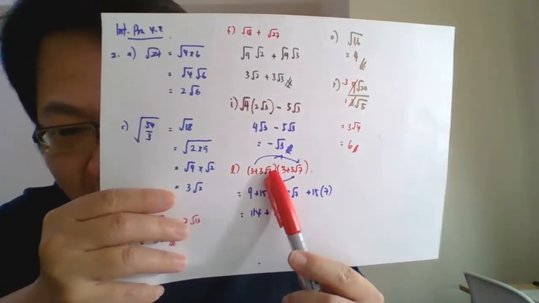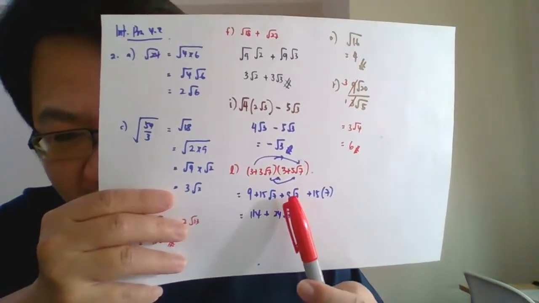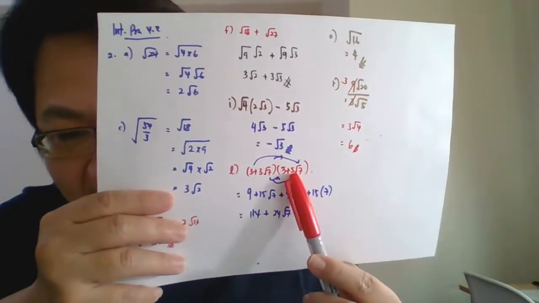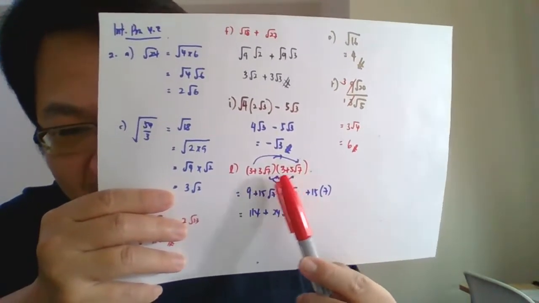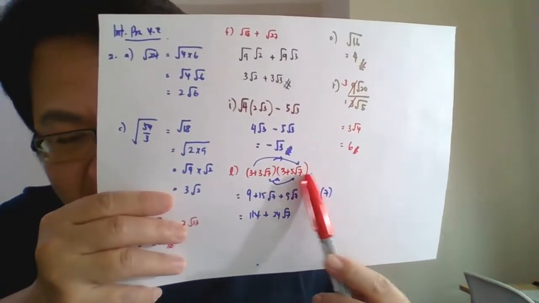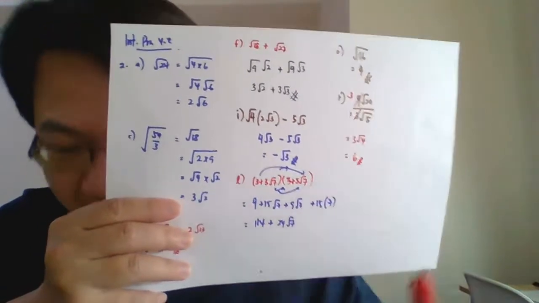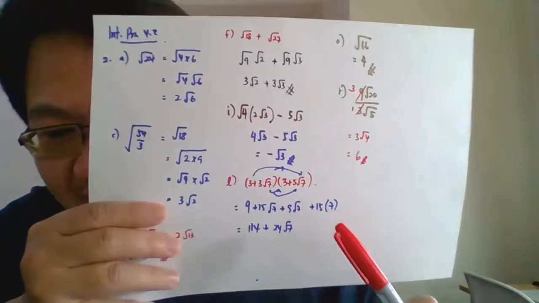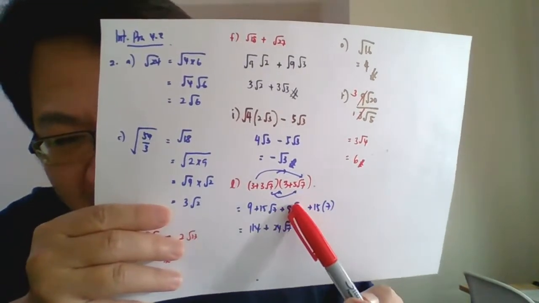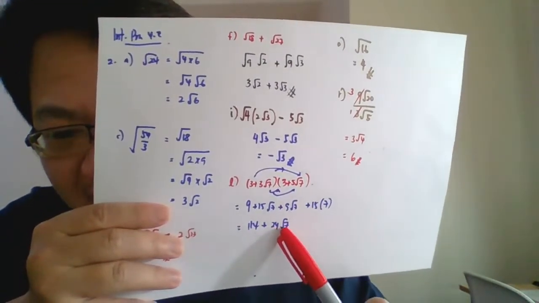So the 3 here and this 3, you times together, it become 9 surd 7. And 3 surd 7 times with 5 surd 7, 3 times 5, 15. Surd 7 times surd 7, I told you, equals to 7. So 15 times 7 plus 9, 114. 15 plus 9, surd 7 equals to 24 surd 7.